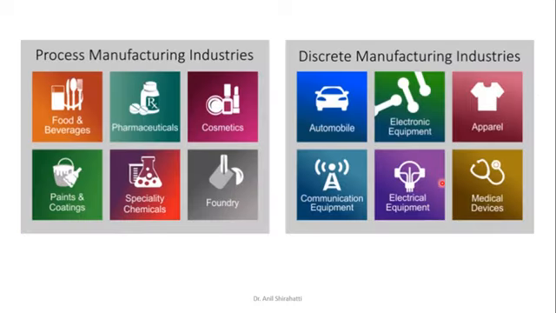Similarly, with respect to applications, you can see automobile is in discrete manufacturing industry, while food and beverages are in process. Similarly, pharmaceutical companies, special chemicals and cosmetics all come under process industry, while electrical equipment, clothes, medical devices and electronic equipment come under discrete manufacturing industry.